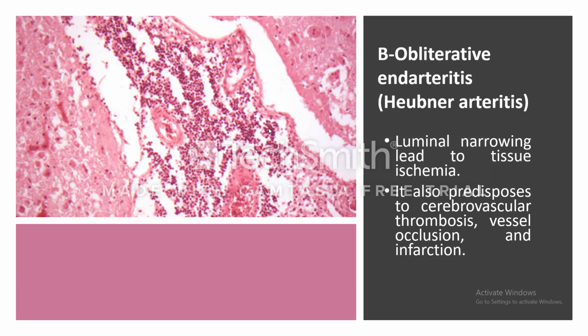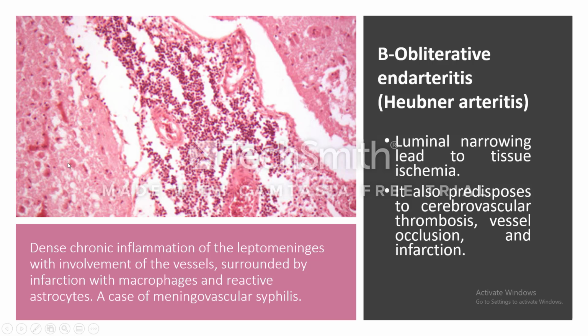Here you can see the vessels are occluded by thrombosis, and this is the area of infarction. This is infarction, with dense chronic inflammation of the leptomeninges and this involvement of the vessels. And here you can see the reactive astrocytes. This is a case of meningovascular syphilis showing this area of infarction as a result of obliterative endarteritis.